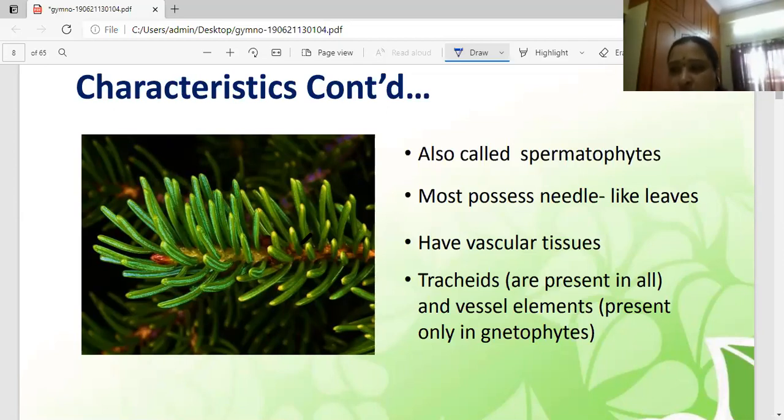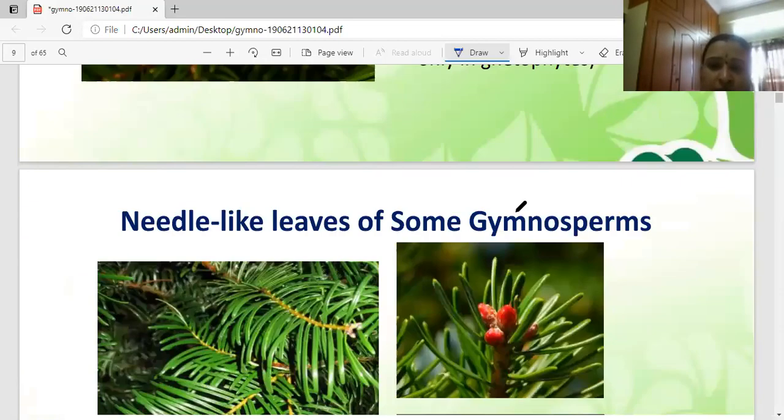What is the main function of leaves? Photosynthesis. Another character: scale leaves are present around the reproductive structures and apex. They are mainly protective in nature. This is the leaf system and vascular system. Another very important thing in Pinus: very small leaves are there. That leaf is called the needle-like leaf. Needle-like leaves are present in the Pinus.